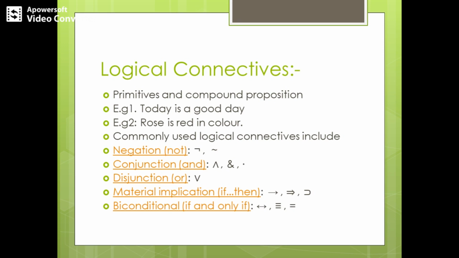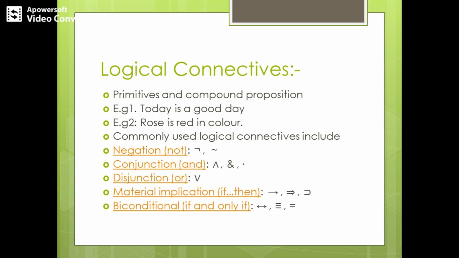Which is the compound proposition? "Today is a good day" and "rose is red in color" are combined with the logical connective "and," right? So these original propositions, "today is a good day" and "rose is red in color," excluding "and", you have to exclude the logical connectives, are nothing but primitives.